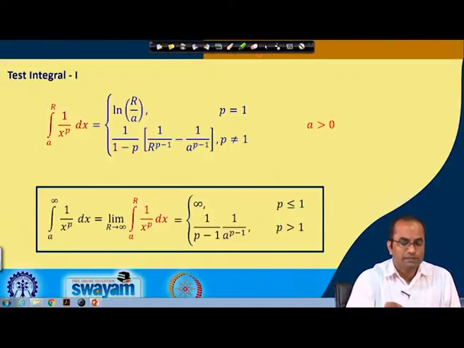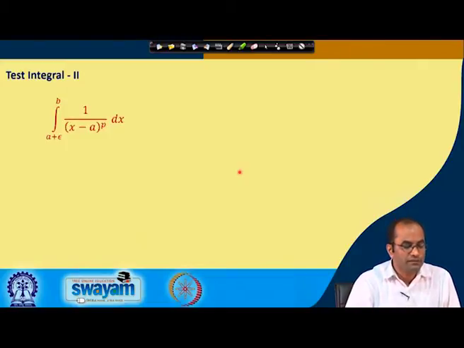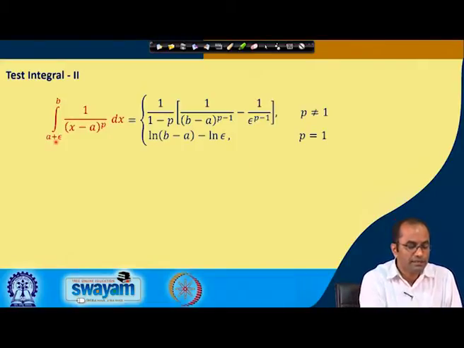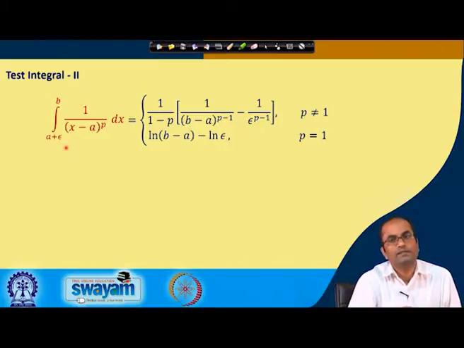We have one more integral which will be used as a test integral. This is called test integral 2, and in this case we consider the integral from a plus epsilon to b. Here, as x approaches a, this becomes infinite, so it is unbounded. So, we have this second kind integral. We will evaluate this from a plus epsilon to b, and again the same idea: we have 1 over (x minus a) power p, which we can integrate. So, there will be two cases again.